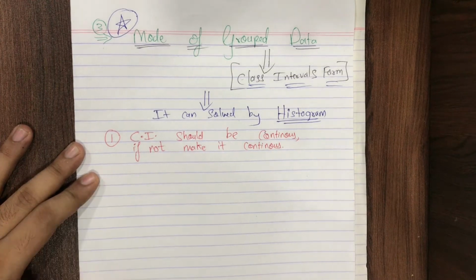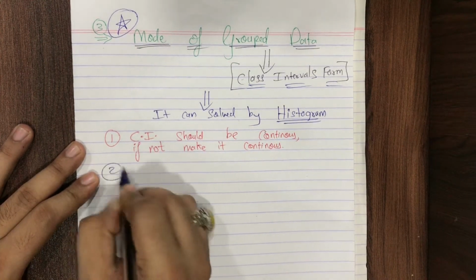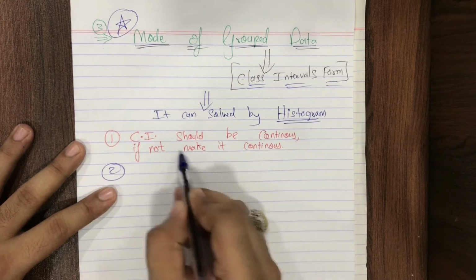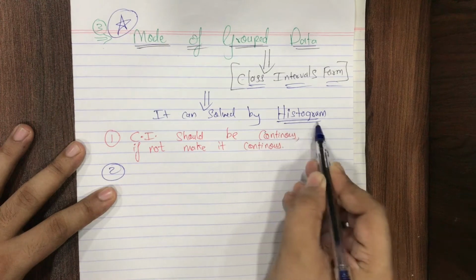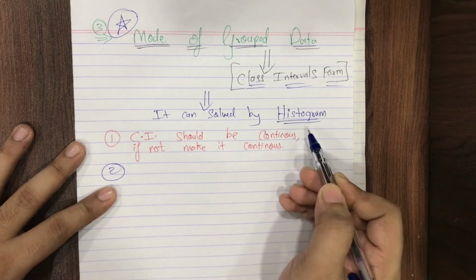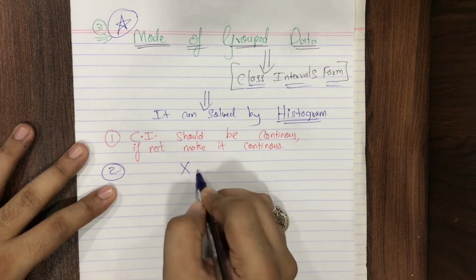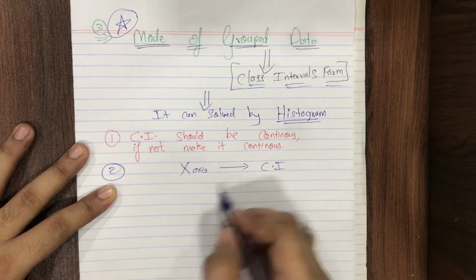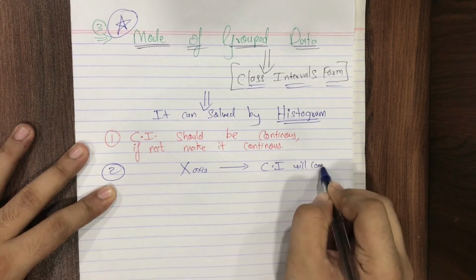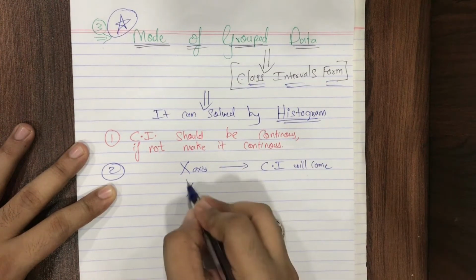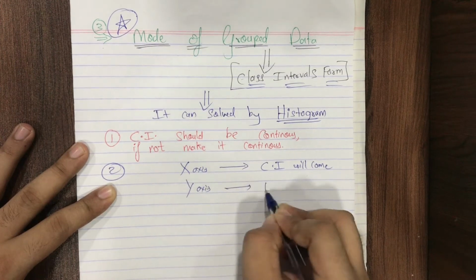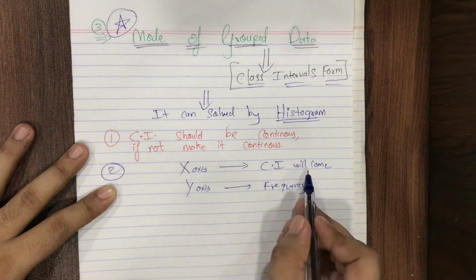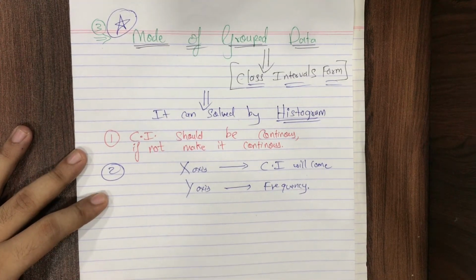Now the second point, students, pay attention. Because we are drawing the histogram, the class intervals should be continuous, because a histogram cannot be drawn if the class intervals are not continuous. Second thing, on the x-axis class intervals will come, and on the y-axis frequency will come.